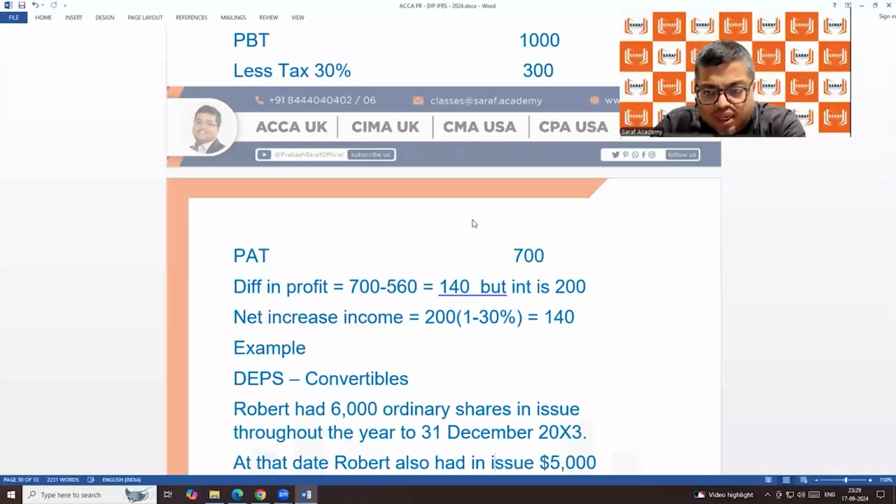So if because of the numerator effect it is going up, then there is no diluted EPS. Normally, it will go down because the effect on profit is very small and the effect on the number of shares is very high. So generally it is always lower. So when you calculate in any sum, it should be lower than the previous EPS.